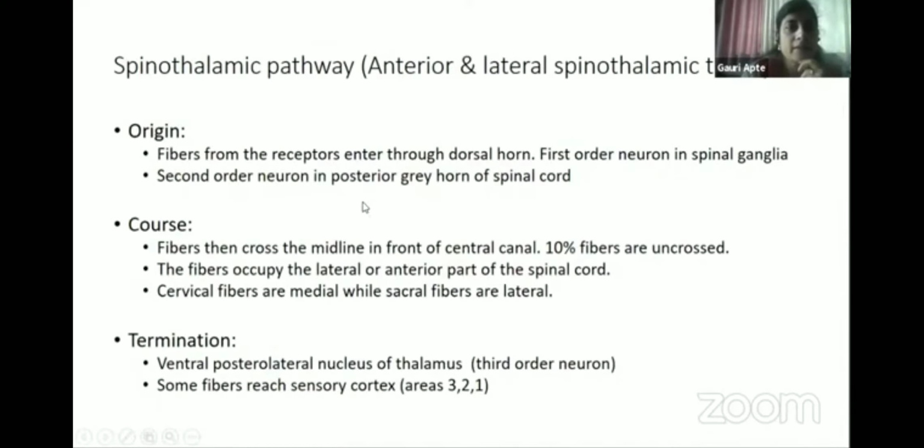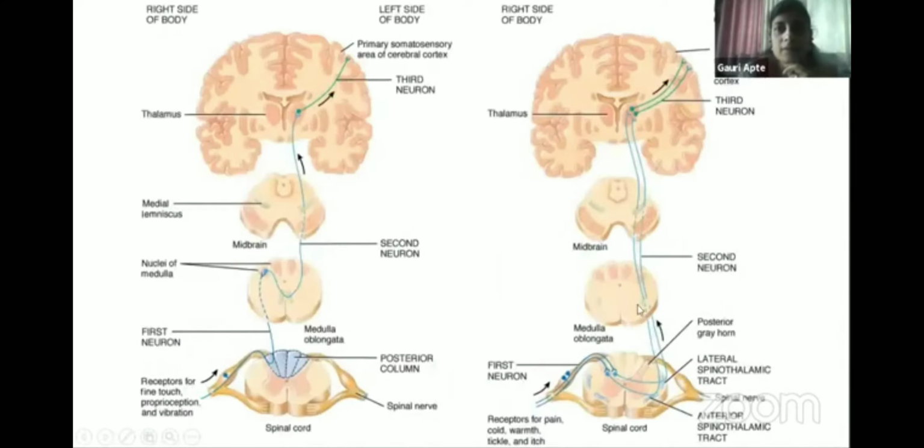So spinothalamic is having a similar course. This is a comparison between the two tracts. Now this is the dorsal column tract as we have studied just now. And this is the lateral spinothalamic tract, where when the nerve fibers of this tract enter the spinal cord, they synapse here and immediately they cross. So crossing in case of spinothalamic tract is occurring at the level of spinal cord itself, while in case of dorsal column tract, the crossing is occurring at the level of medulla. So this you have to remember.